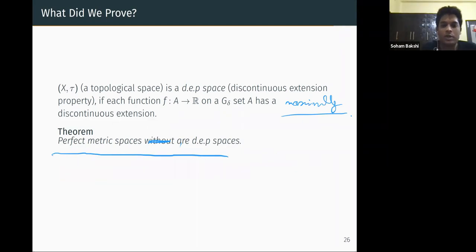Let's sum up. This is a stronger result than what we proved before for the other direction of it. The first direction is totally unique, that any set of points of continuity must be a G delta subset. Then again, what we tried is, for any G delta subset, can we give a function which is continuous exactly on that? But now we have given any continuous function on a G delta subset. Not only does there exist a function, for any given continuous function, we can extend it to a function which is exactly continuous over that G delta set. So this is again quite a strong result, and quite a good result to say.